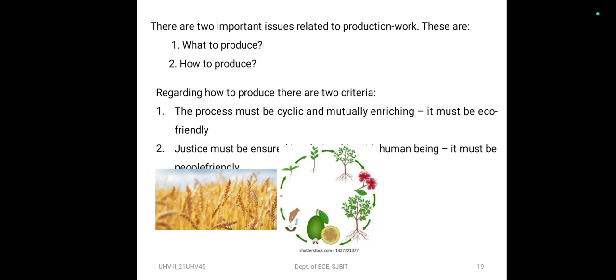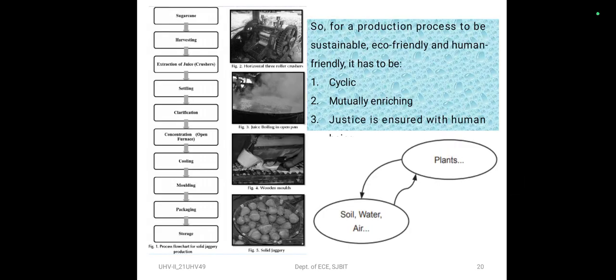Our task is to understand the existing cycles in nature and utilize them to fulfill our needs. So when it comes to production, we can add some activity in between to fulfill our needs without disturbing the overall cycle. So for example, like the production of jaggery. Production of jaggery is a cyclic process.